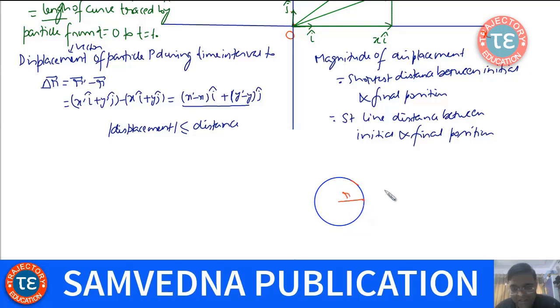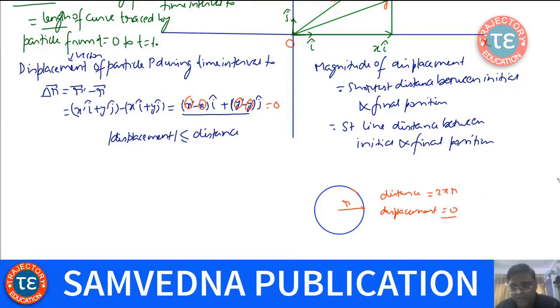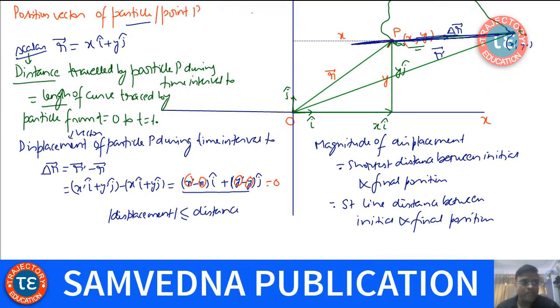Then if the radius is r, the distance traveled is basically 2 pi r, but displacement is 0, because the shortest distance between initial and final position is 0, because the initial and final positions are the same. Your x dash is equal to x, y dash is equal to y. So this is going to be 0, right? Get your point? So distance and displacement can be different.